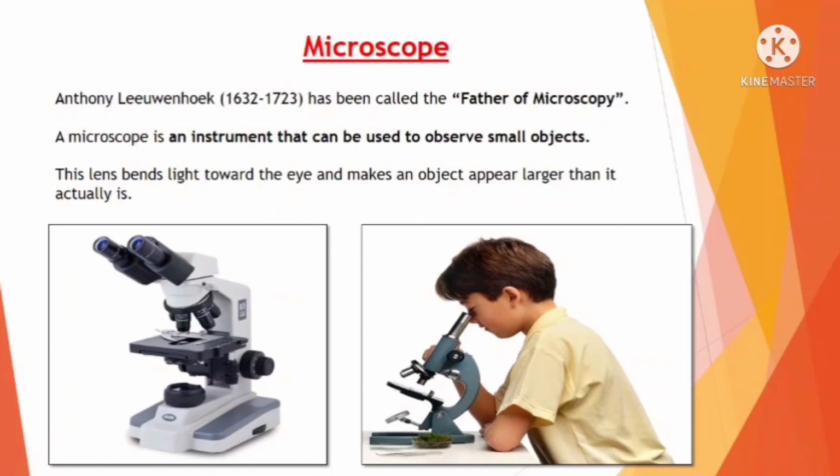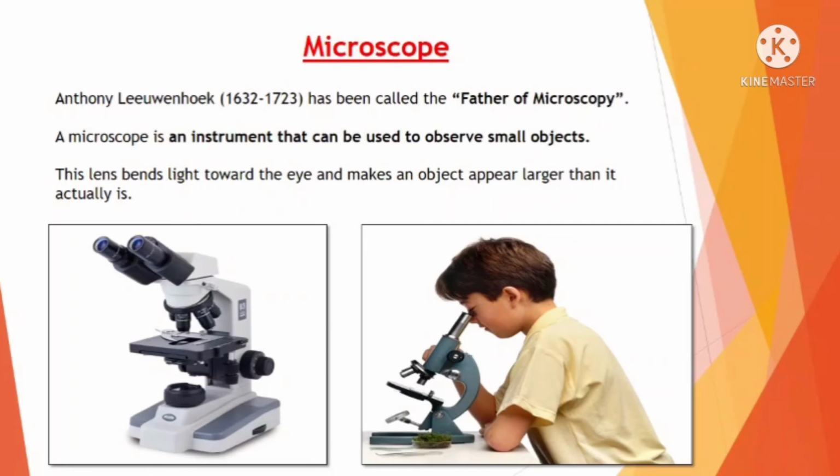Next is microscope. Anthony Leeuwenhoek has been called the father of microscopy. A microscope is an instrument that can be used to observe small objects like bacteria, virus, fungus, etc. This lens bends light towards the eye and makes an object appear larger than it actually is.